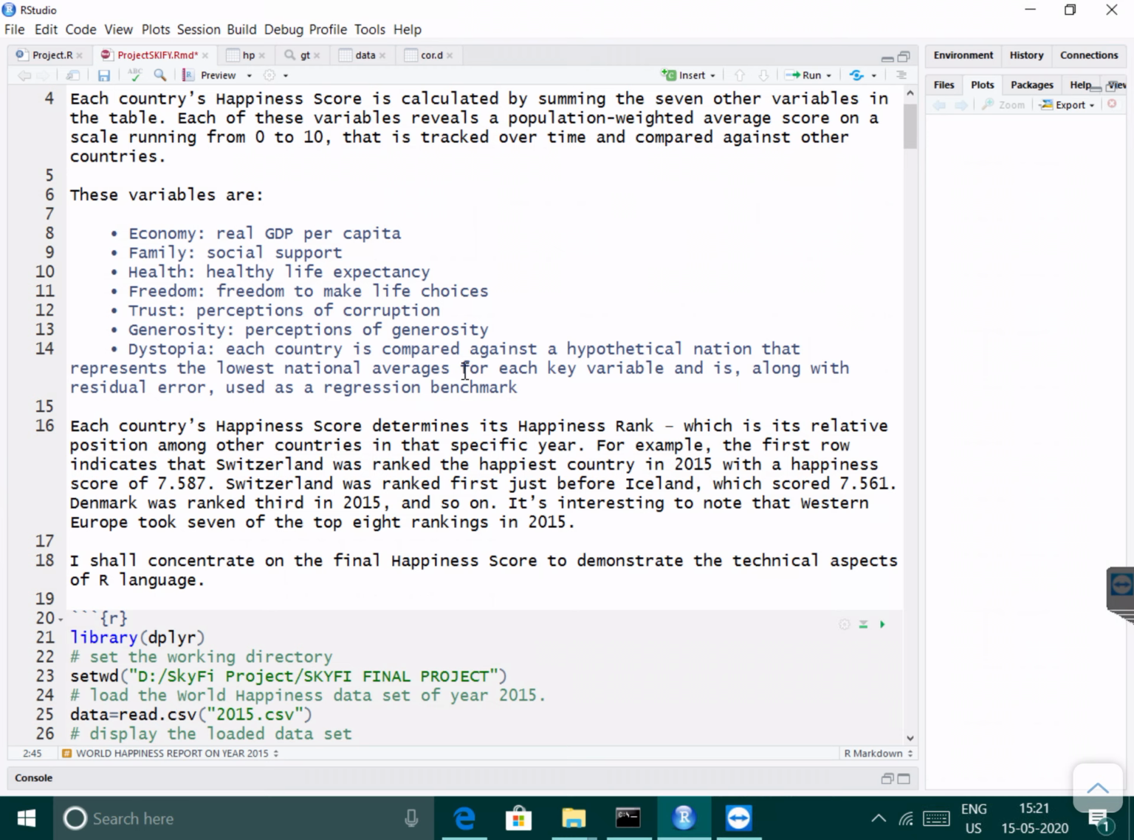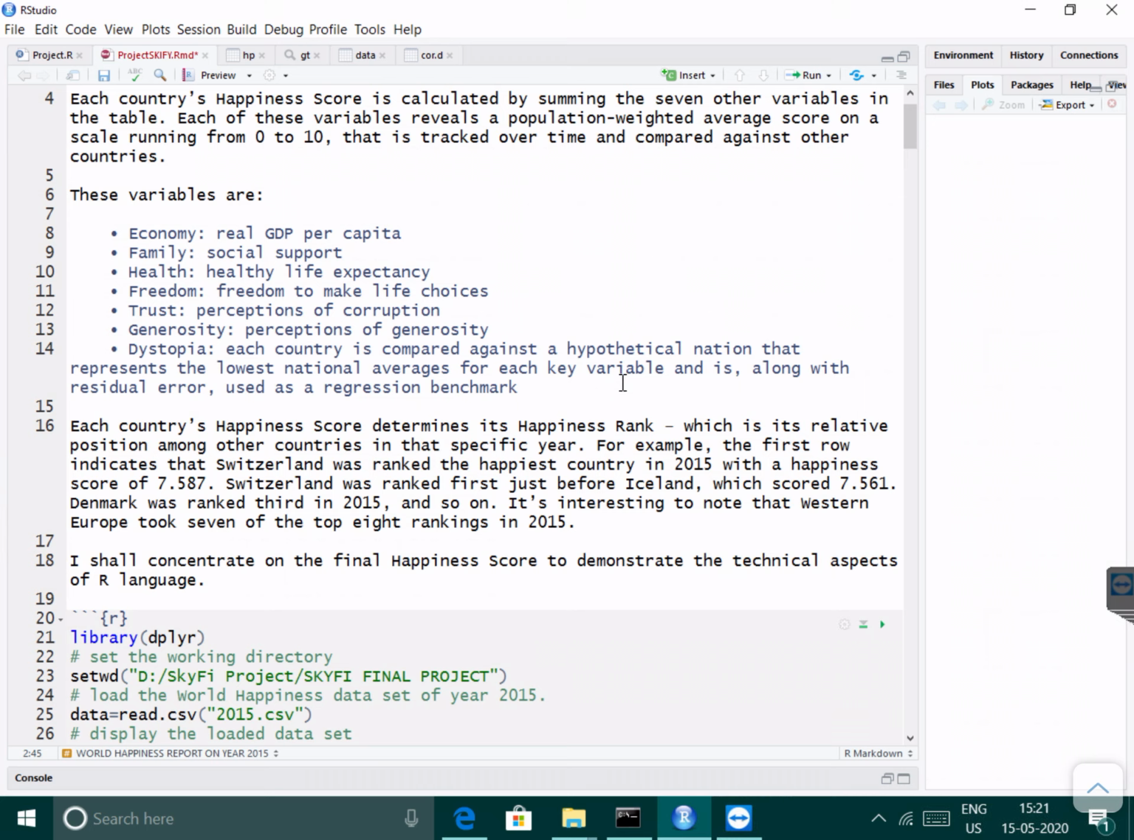Each country is compared against a hypothetical nation that represents the lowest national averages for each key variable, along with the residual error used as a regression benchmark. Each country's happiness score determines its happiness rank, which is its relative position among other countries in that specific year.